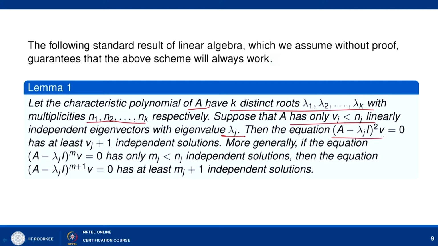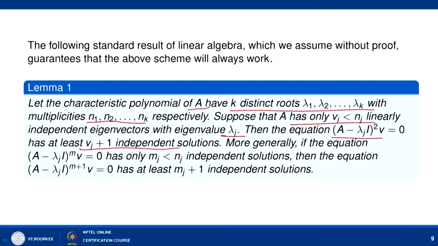Then the equation (A minus lambda j I) squared v equal to 0 has at least one more independent solution. It means that if we have only vj linearly independent eigenvectors, where vj is strictly less than nj, then the equation (A minus lambda j I) squared v equal to 0 has at least one new independent solution, that is, vj plus 1 independent solutions. Earlier we had only vj independent solutions, now we have vj plus 1.